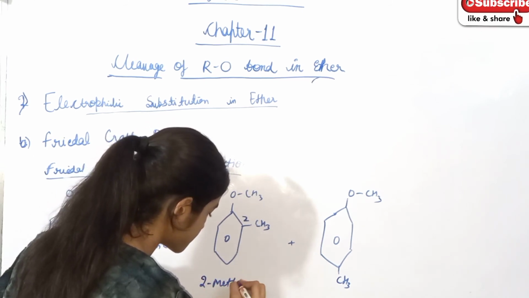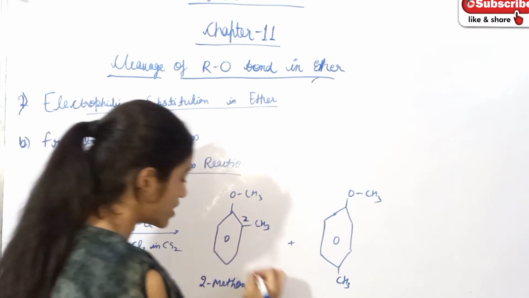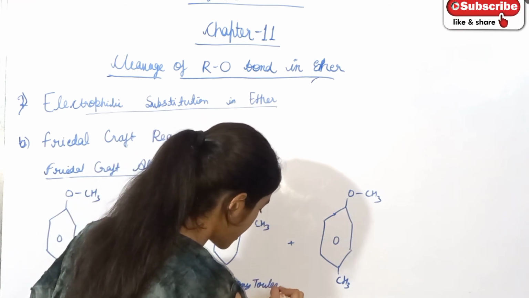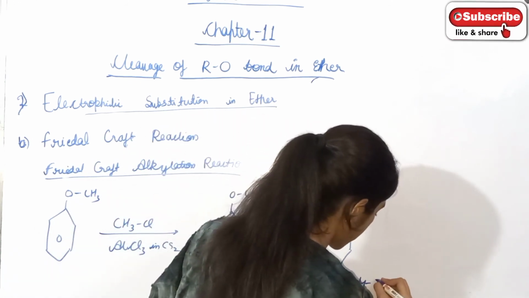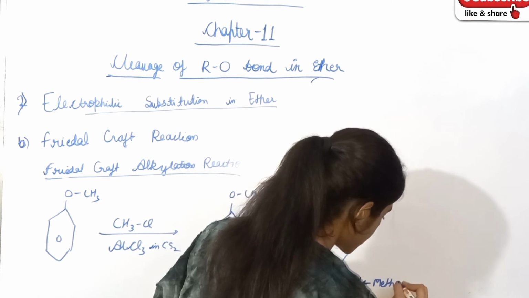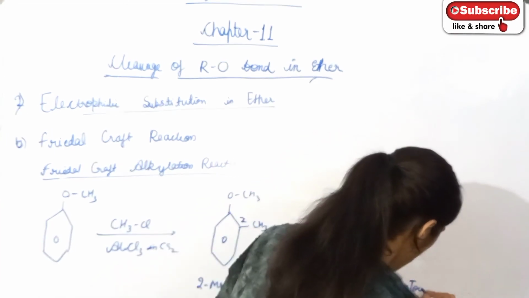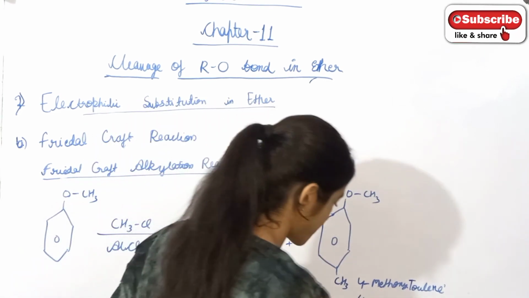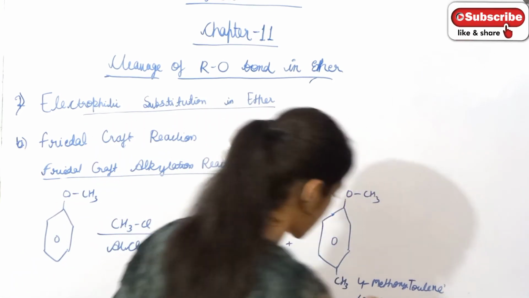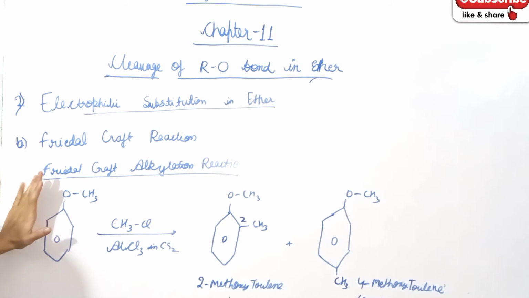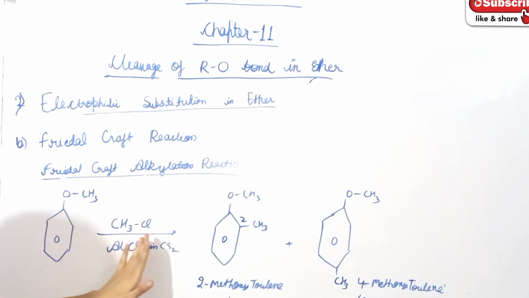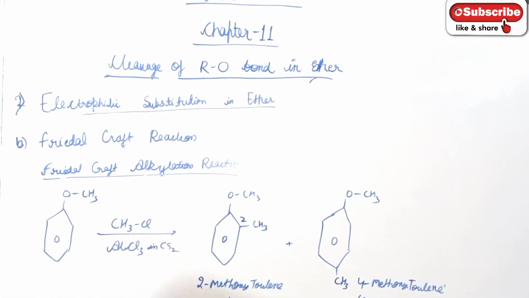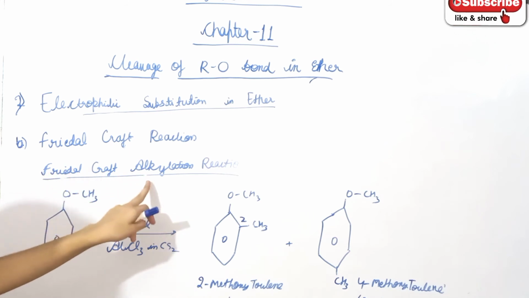2-methoxy toluene and 4-methoxy toluene will form. 4-methoxy toluene will form as the major product. This is minor in nature and this is the major product. Okay, so this is Friedel-Crafts alkylation in which alkyl chloride is used. Now I am going to discuss Friedel-Crafts acylation reaction.